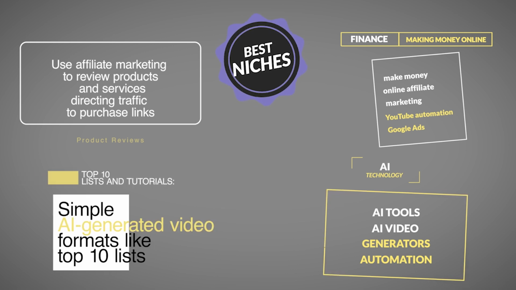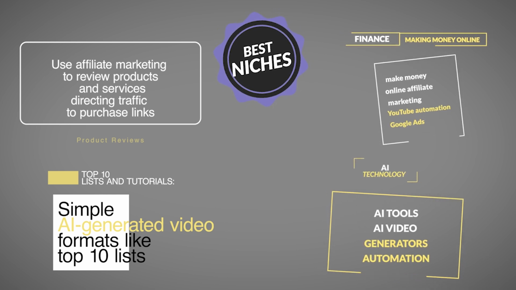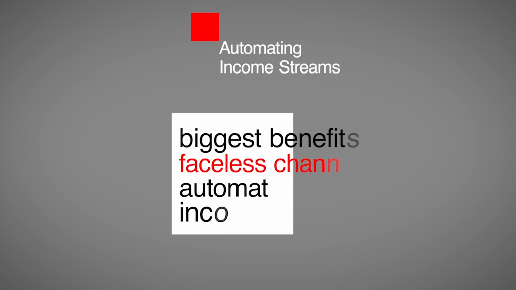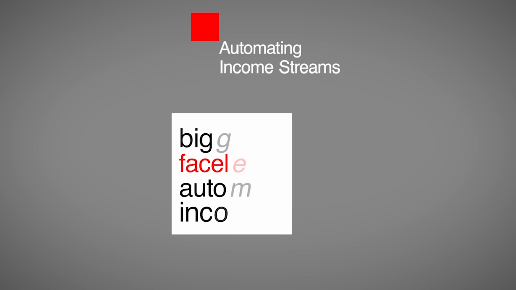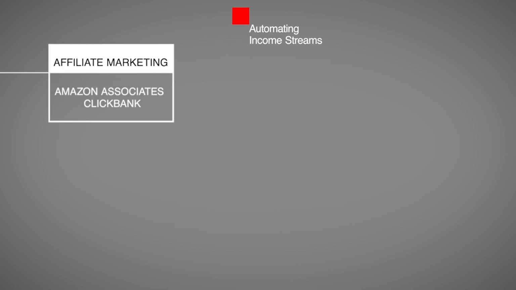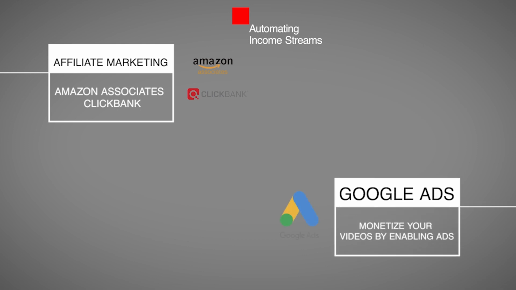Top 10 lists and tutorials. Simple AI-generated video formats like top 10 lists or how-to tutorials are easy to create and widely popular. Automating income streams. One of the biggest benefits of a faceless channel is the ability to automate income. Affiliate marketing. Promote products in your videos and earn commissions through platforms like Amazon Associates or ClickBank. Google Ads. Monetize your videos by enabling ads and let YouTube's ad automation do the work.